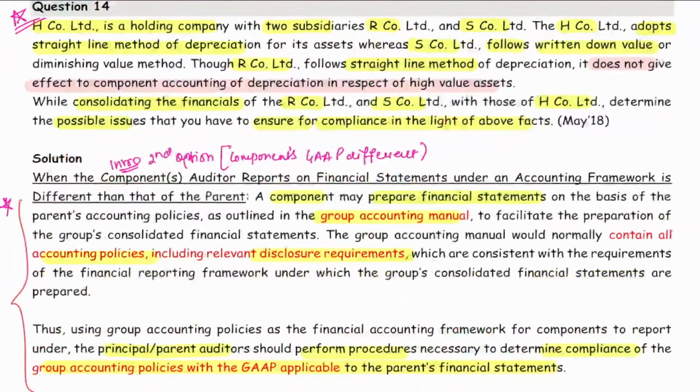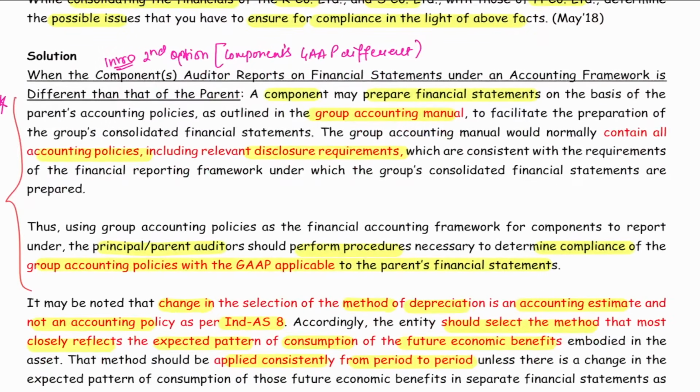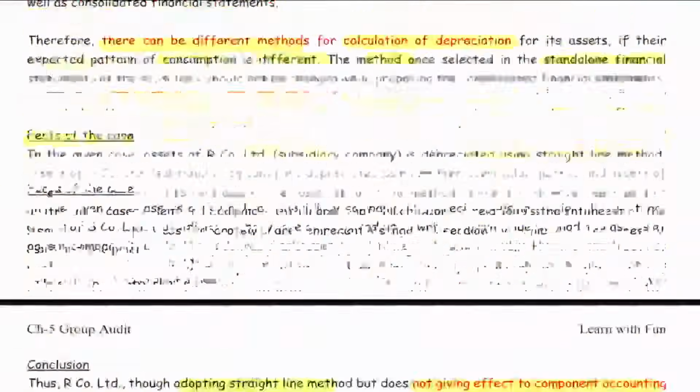The starting of the answer you need to start with second option of components GAAP different. So whenever the components GAAP is different, we have two options. The second option says component can prepare the financial statement as per the parent's accounting policy using the GAM, that is a group accounting manual. And the parent's auditor will perform the procedure to see whether the group accounting policies are as per the GAAP applicable to the parent. So just start your answer with this and write the concept we have discussed.